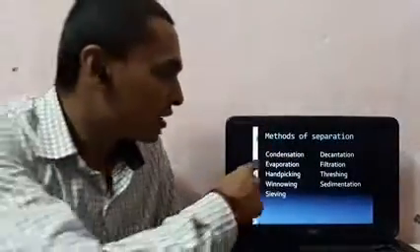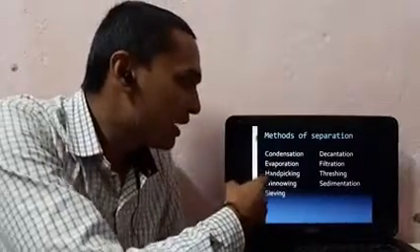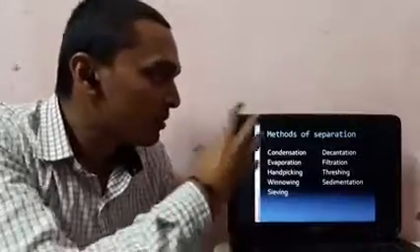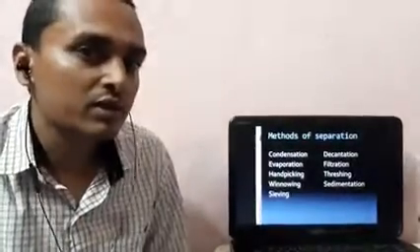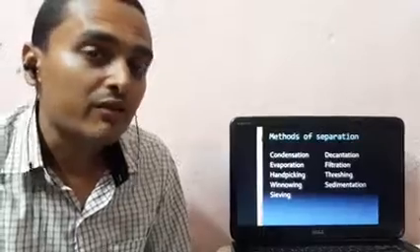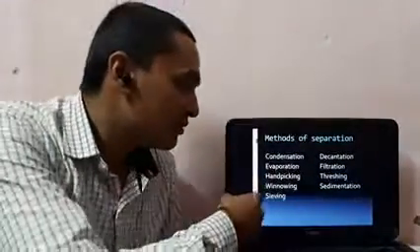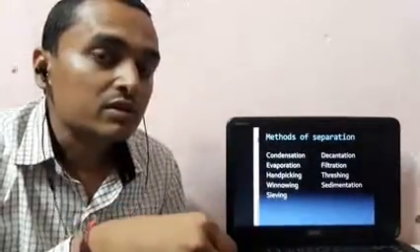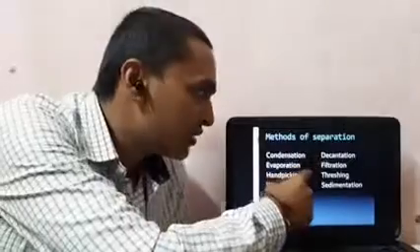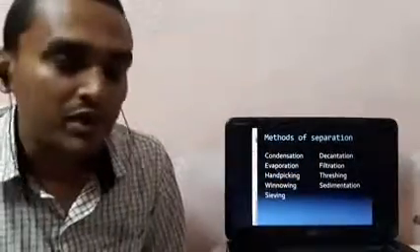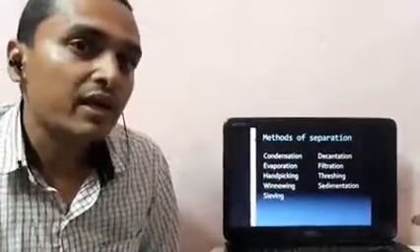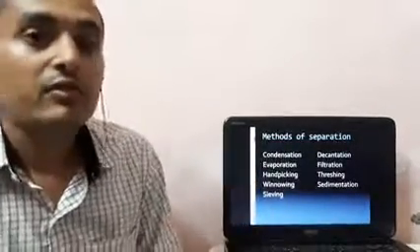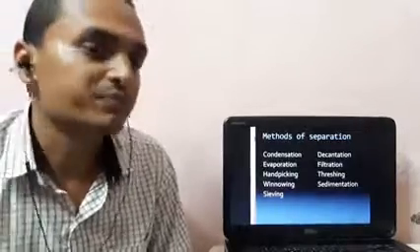Methods of separation are condensation, evaporation, hand picking, winnowing, sieving. Some of these names you have all learned and listened to, like hand picking, sieving, winnowing. Some kinds of separation are done at our home only. Decantation, filtration, threshing, sedimentation. So these are the basic methods of separation, and we are going to discuss all these methods one by one in this chapter.